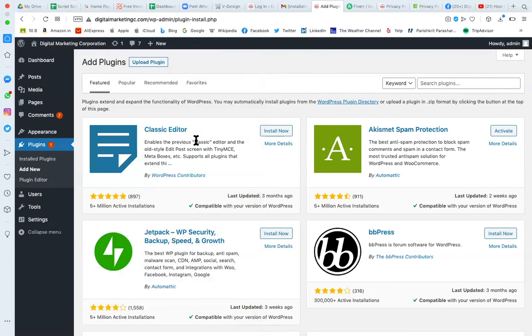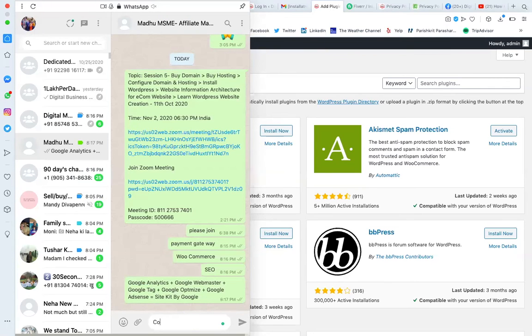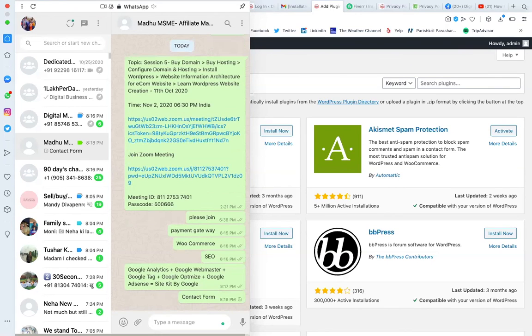Apart from that, I will also give you the list of all the basic plugins which you can use for contact management. One more thing, the contact form. You remember, we were not able to add a contact form. So we will add a contact form using a plugin. Apart from that, there are so many other plugins. You can just name it here.